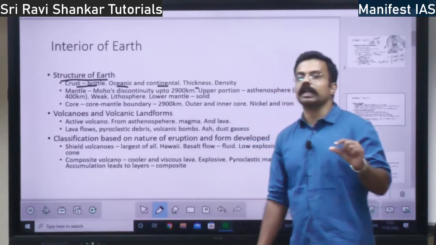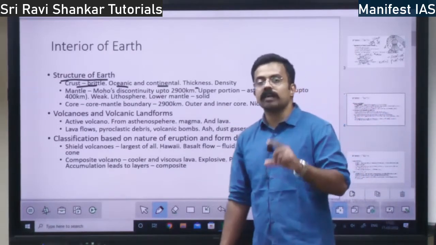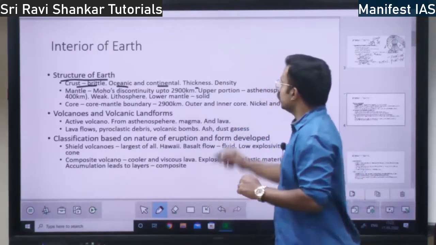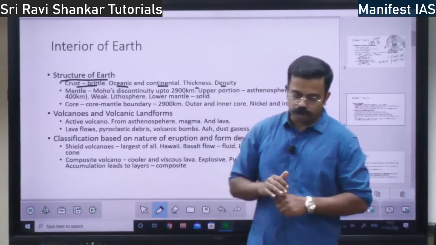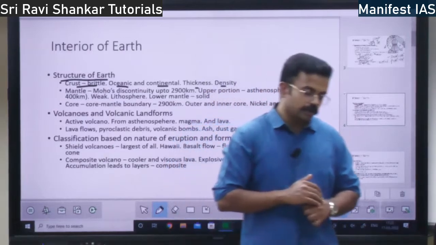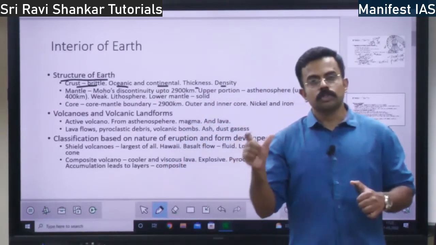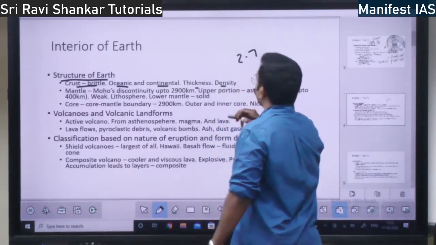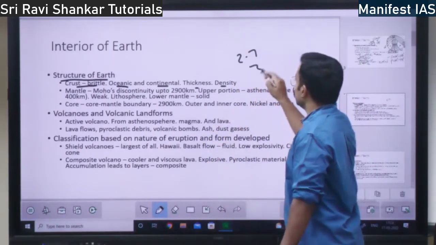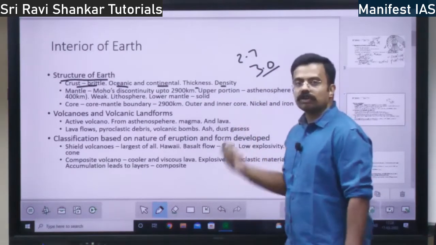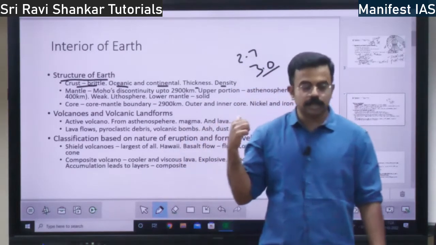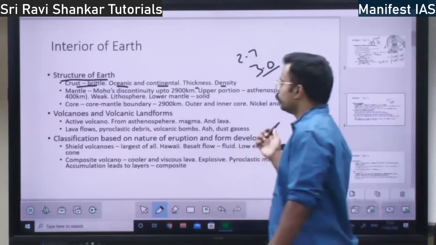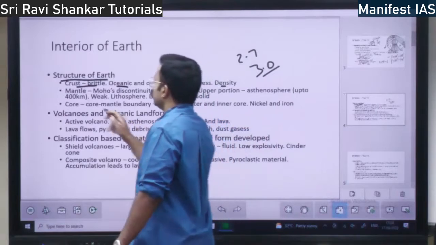This is very, very important because on the land you have mountains, everything, so the thickness is higher, right? And about the density, the oceanic crust is approximately 2.7 in density. The continental crust is approximately 3 in density. So continental crust forms the denser body. It is denser, it is thicker also. Please remember that.